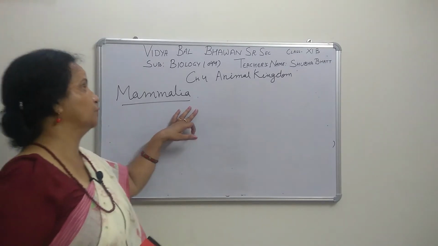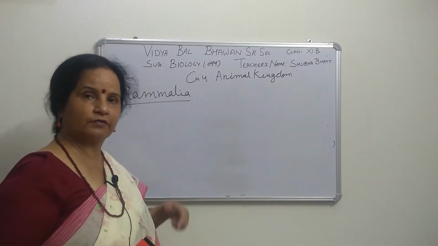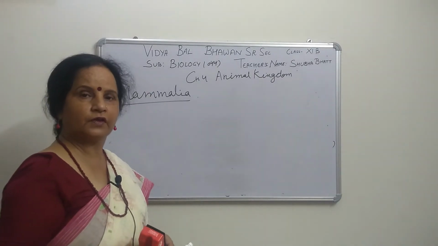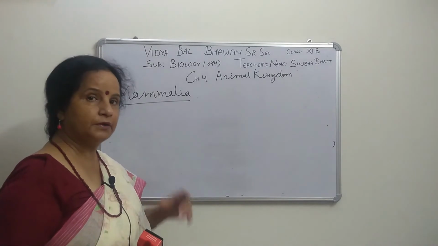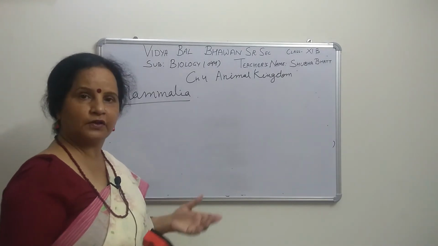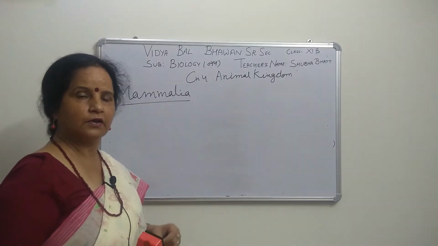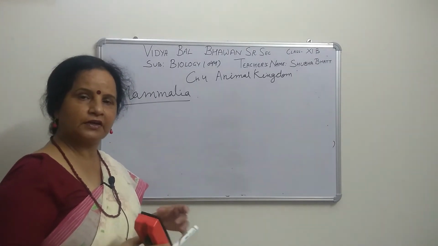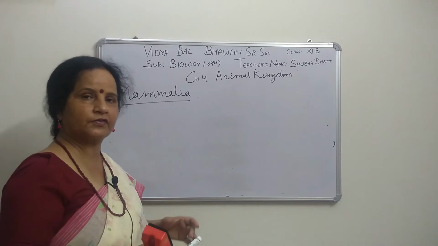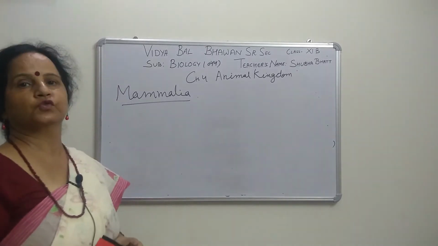Birds also have flying adaptations. Some characteristics make them able to fly. As you know, the forelimbs are modified into wings, pneumatic bones are there, and strong flight muscles are there. These are the modifications which make them able to fly.